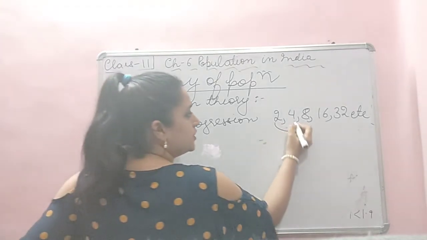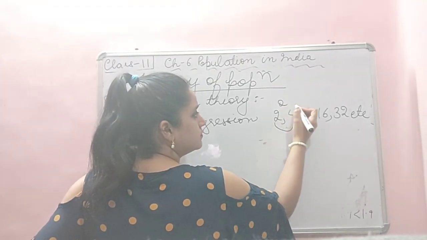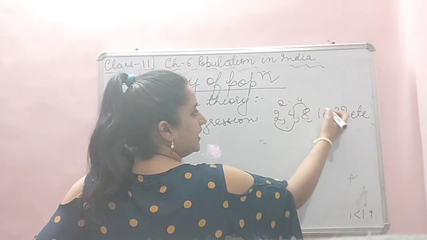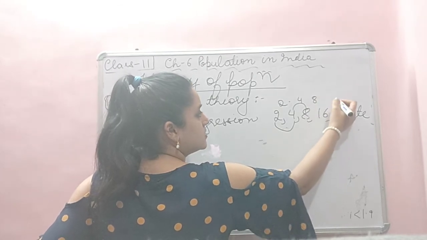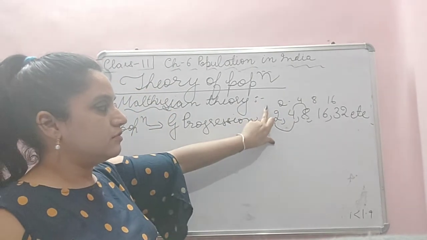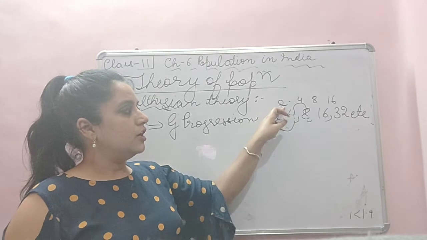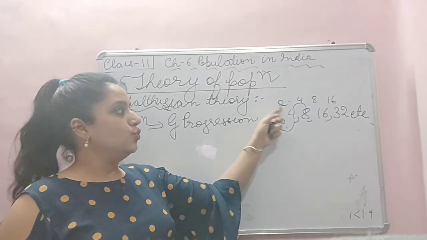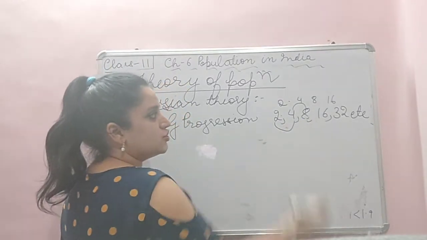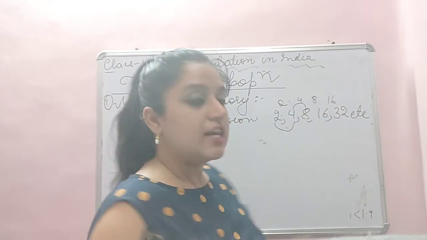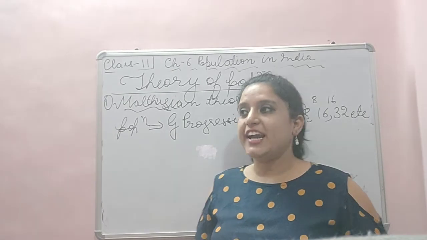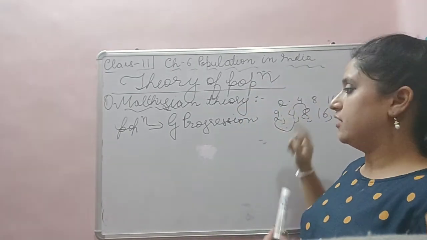What is the difference between 2 and 4? 4 and 8. 8 and 16. 16 and 32. So you see the difference is double. 2, 4, 8 is a double difference. So this is the matter of worry, that population is growing at a geometric progression rate. It is a doubling rate of increase.